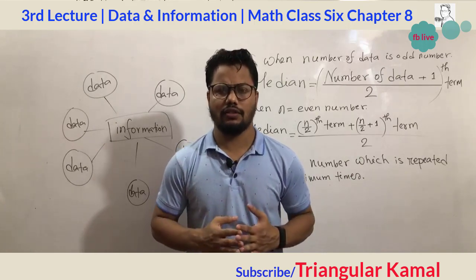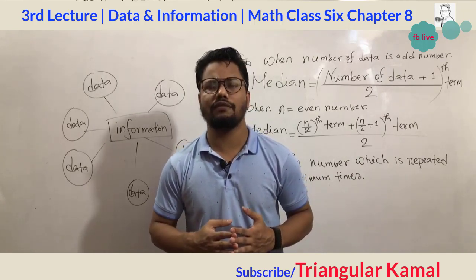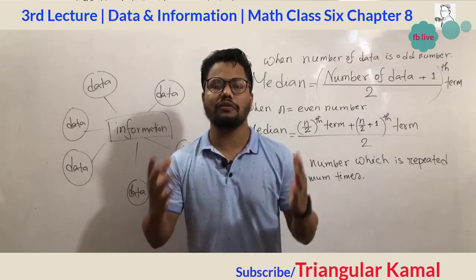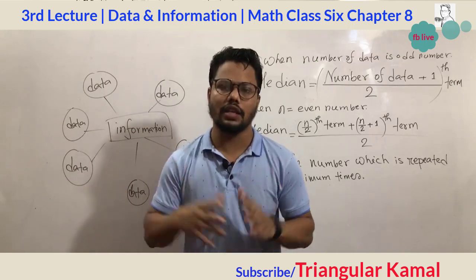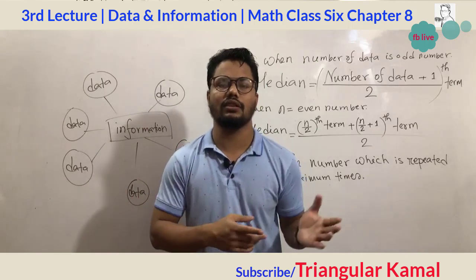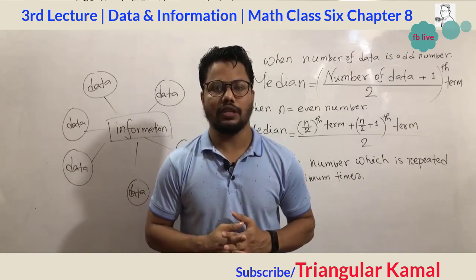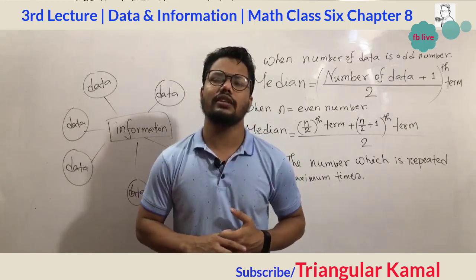In classes 1 to 4 and 5, you already know how to find the average, like the sum of the 5 numbers divided by 5. That is the average mark. So this average is basically the arithmetic mean.